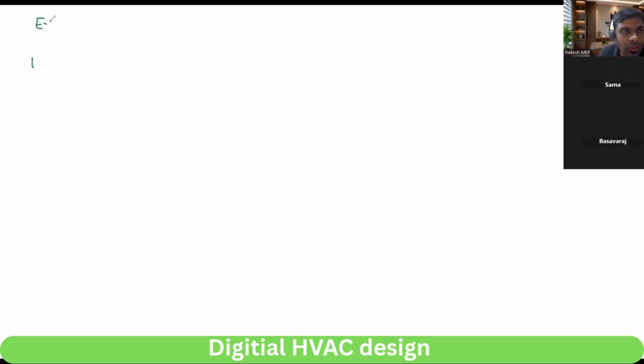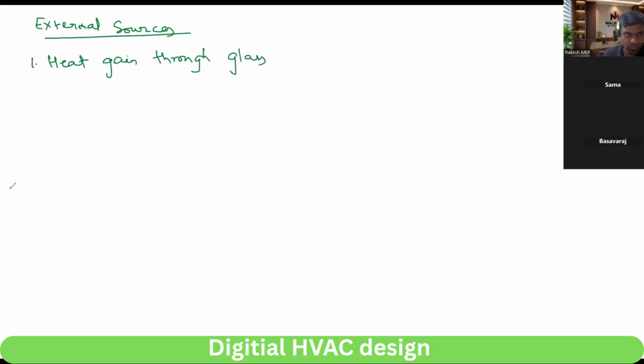So, in the external source, first is glass. In glass, what all things will happen? Heat gain through glass: you will have conduction plus radiation, because glass orientation and all is different, right?